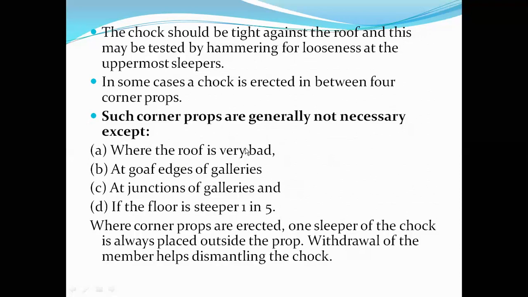In these cases you need to erect four corner props. Where corner props are erected, one sleeper of the chock is always placed outside the prop, so that during withdrawal, if I take it out, I can take out the rest of the sleepers.